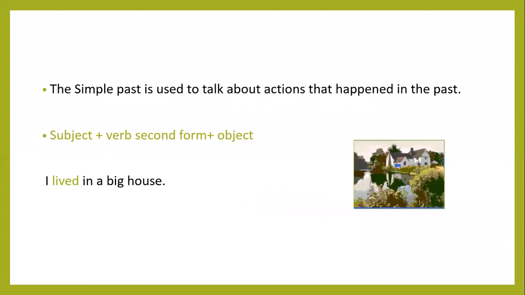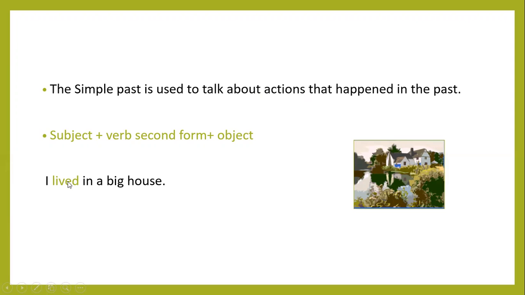Okay. So here simple past tense means the action is already done in the past. We talk about an action that has already happened in the past. So here is the structure of that: subject, verb second form, and lastly object. So take this example: I lived in a big house. I lived in a big house means that it is already done, that nowadays he does not live in that house.